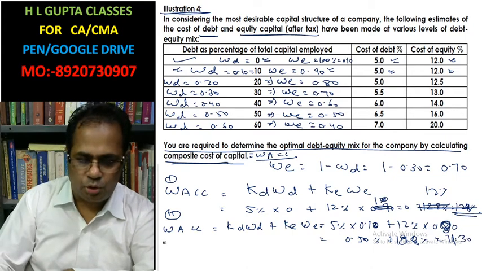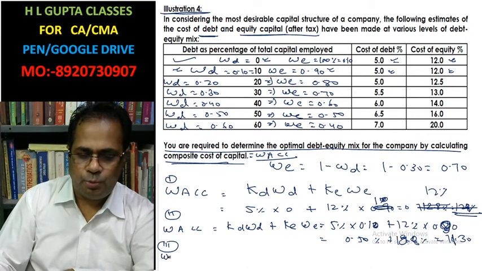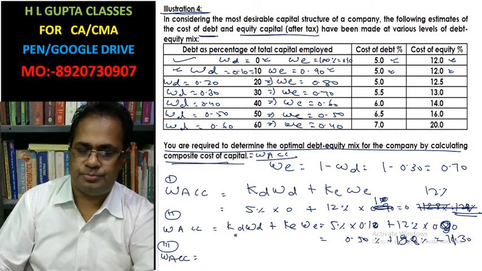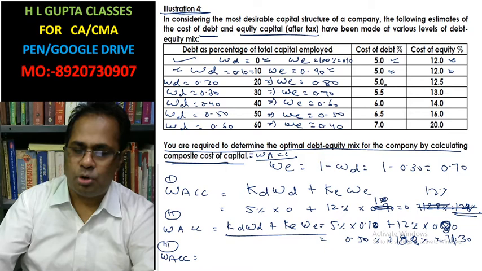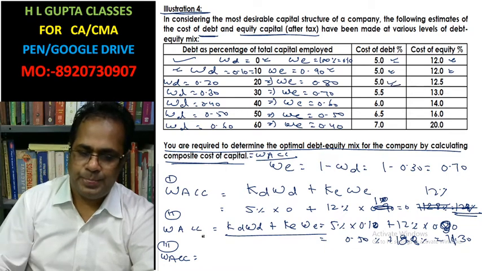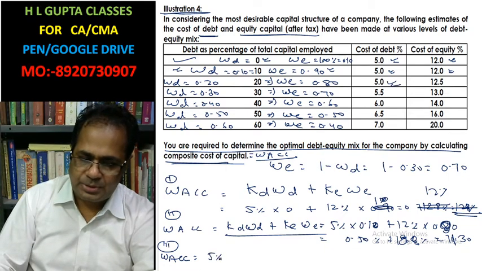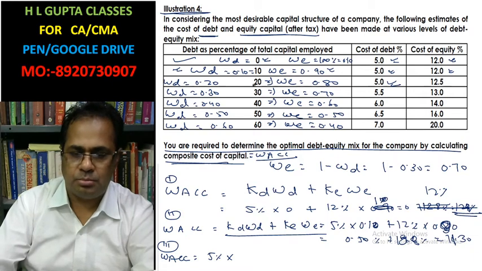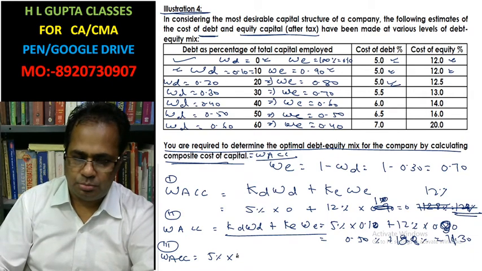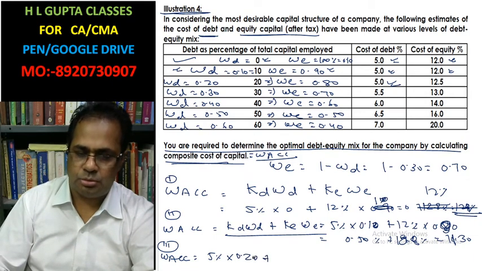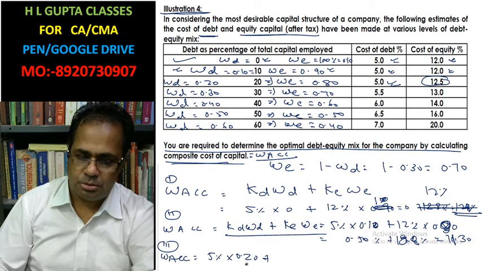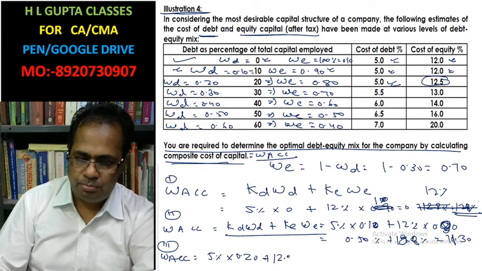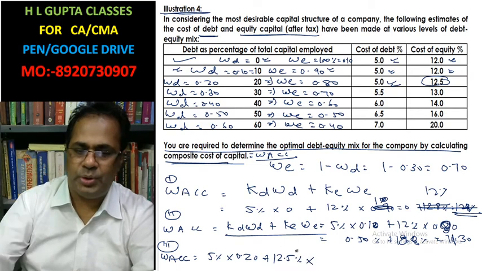In the case of the third, please see it carefully. Weighted average cost of capital, this is your formula. Debt cost is 5%, what is the weight? This is 0.20. Equity cost is 12.5%, what is the weight?